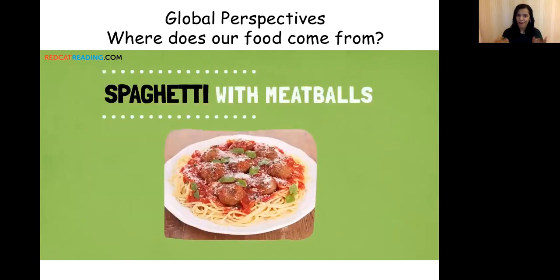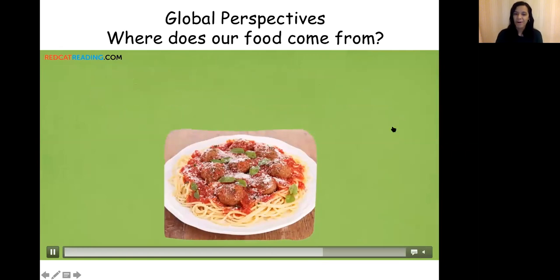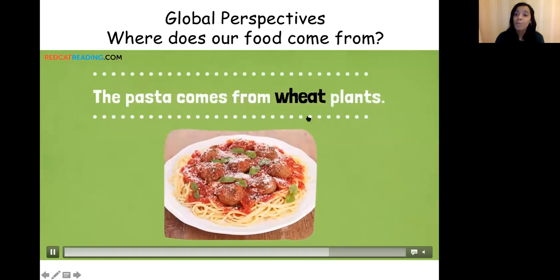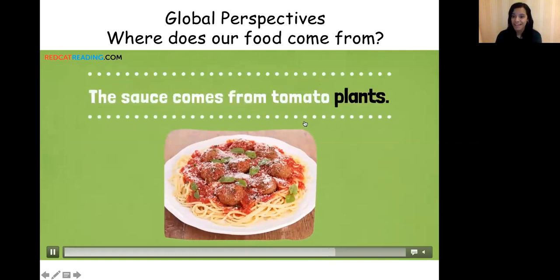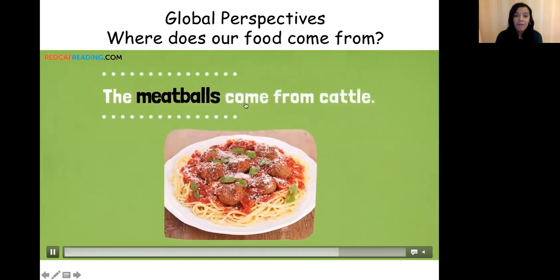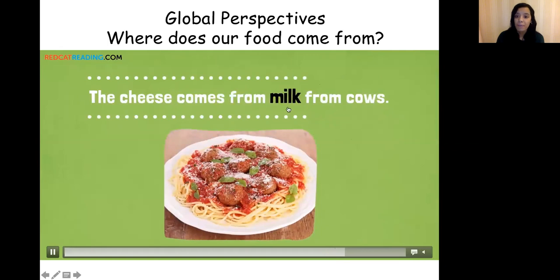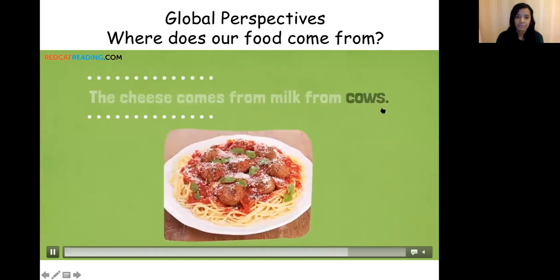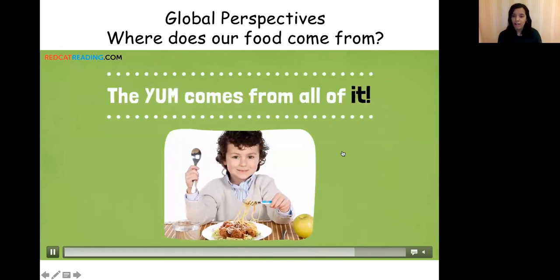Spaghetti with meatballs, yummy in my tummy. Where does spaghetti with meatballs come from? The pasta comes from wheat plants. The sauce comes from tomato plants. And the meatballs come from cattle. The cheese comes from milk from cows. And the yummy in my tummy comes from all of it.